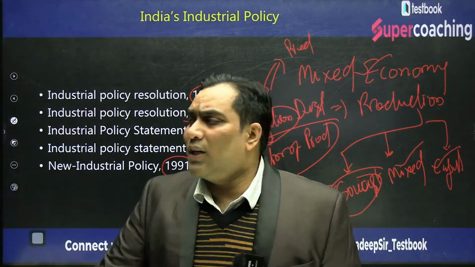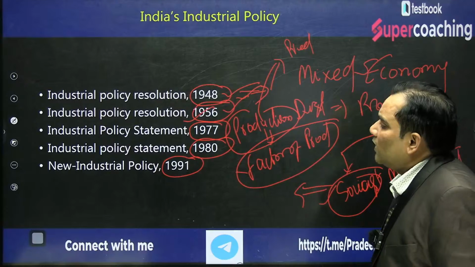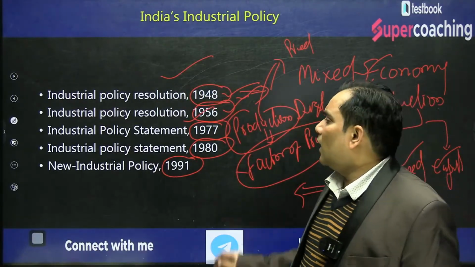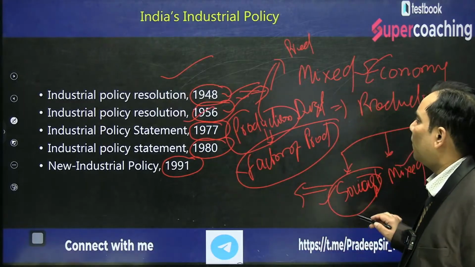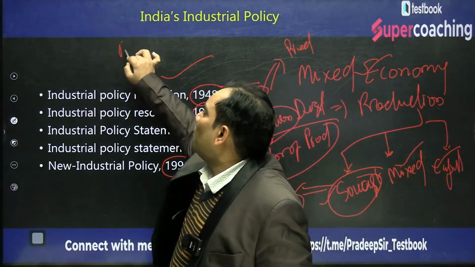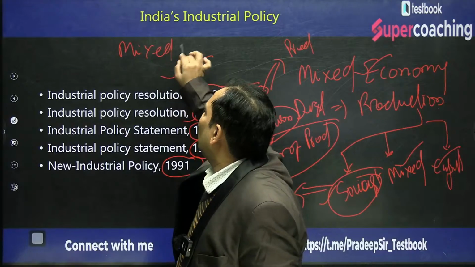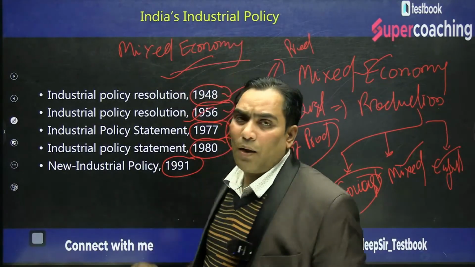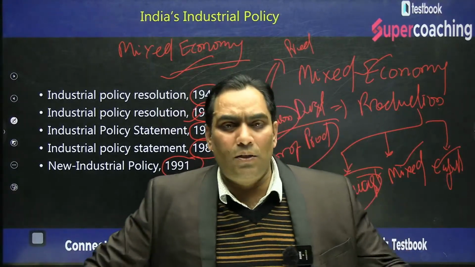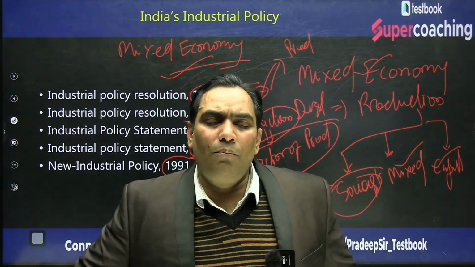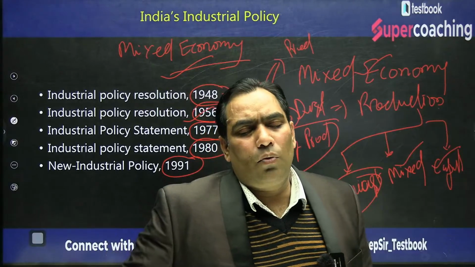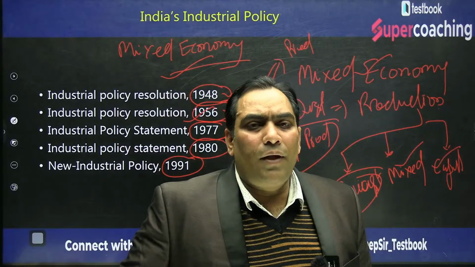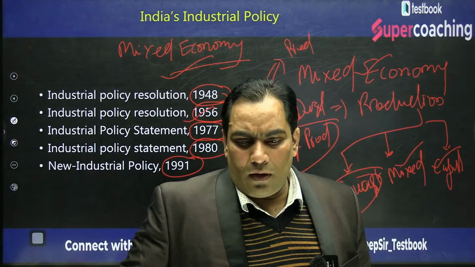Now we are talking about this industrial policy resolution 1948, industrial policy resolution of 1956, which was talking about the mixed economy. We talk about that we are a mixed economy, right? What is the meaning of mixed economy? We are talking about that thing. As in my very first lecture I talked about what is economics. Economics is nothing other than the wealth of a nation, other than wealth.